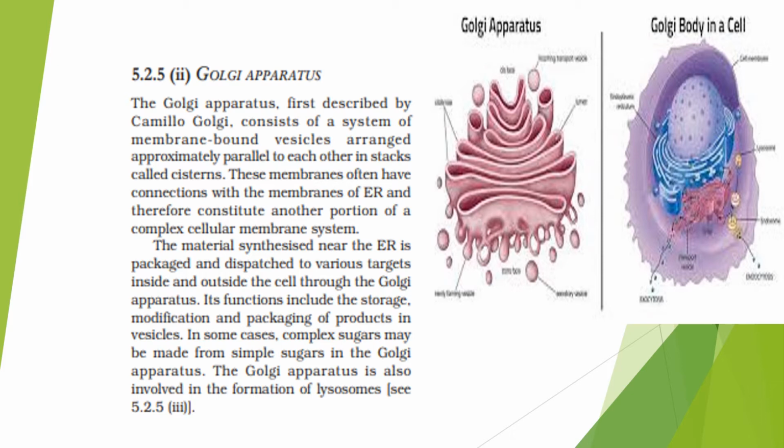This membrane often has connections with the membrane of the endoplasmic reticulum and therefore constitutes another portion of the complex cellular membrane system. The material synthesized near the endoplasmic reticulum is packed and dispersed to various targets inside and outside the cell through the Golgi apparatus.